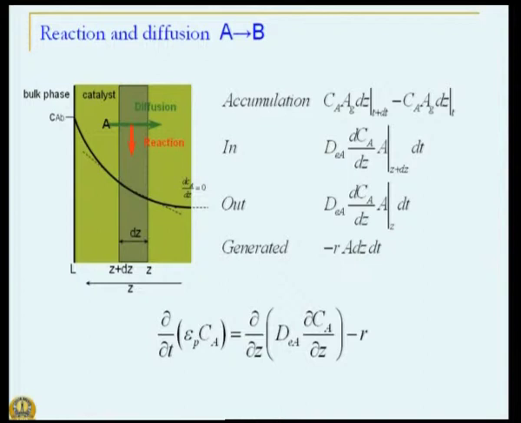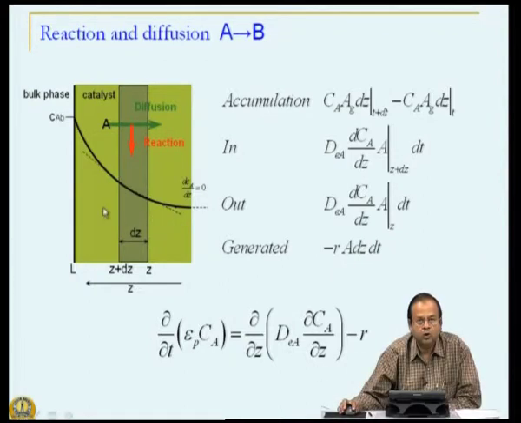So, let us recap. What we have is a catalyst which is porous. This is the center line of the catalyst. So, there is an equivalent catalyst on the right hand side. This is our Z equal to 0, this is our Z equal to L, the gaseous reactant is outside in the bulk. We are right now not considering any external mass transfer resistances. So, the concentration at the surface is CAB, and as the reactant travels inside the catalyst, there is diffusion and there is reaction.